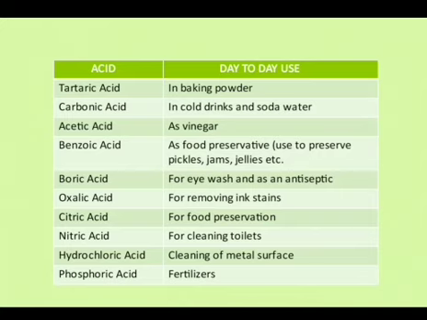Then nitric acid is used for cleaning toilets, washrooms, etc. HCl is used for metal surface cleaning, and for fertilizers. Now, what are fertilizers? They are substances used by farmers to increase the growth of crops in the fields. So phosphoric acid is one of the acids which is used in fertilizers. So this was all about acids, what we have to study in the chapter.